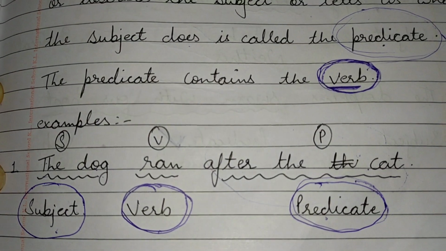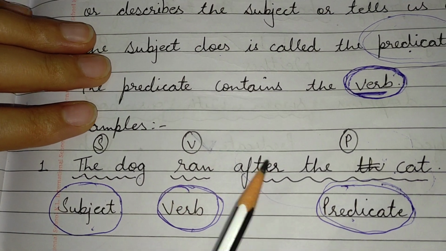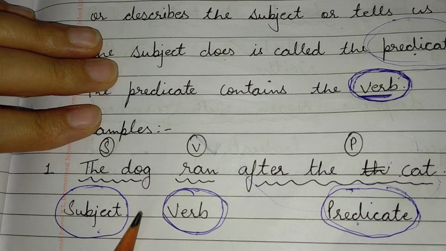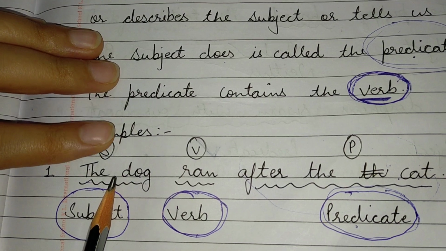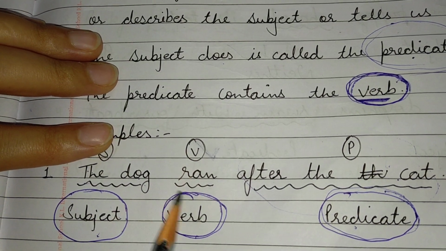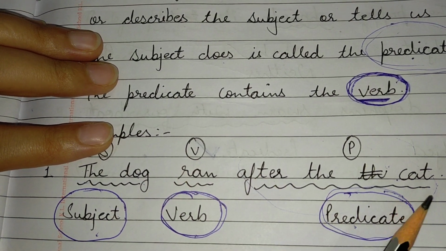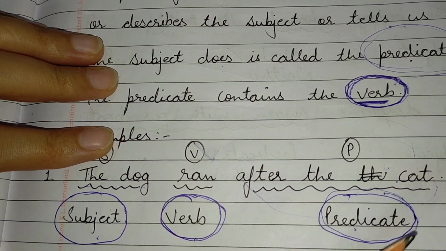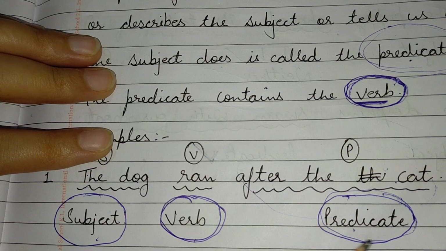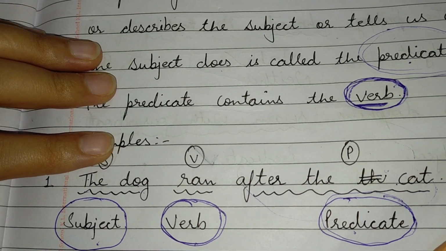Coming to the example, the dog ran after the cat. So here we can understand, the dog is subject, ran is helping verb. After the cat, what is the subject doing? What is the dog doing? It is running after the cat. So predicate is after the cat.